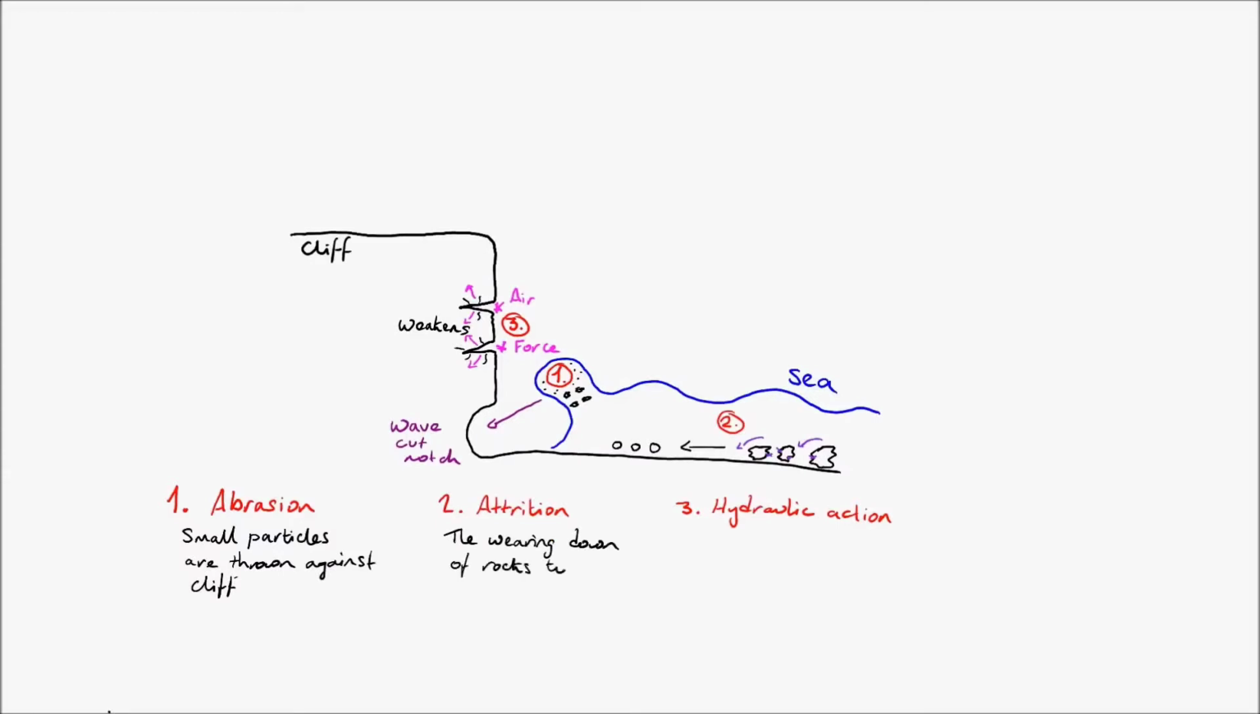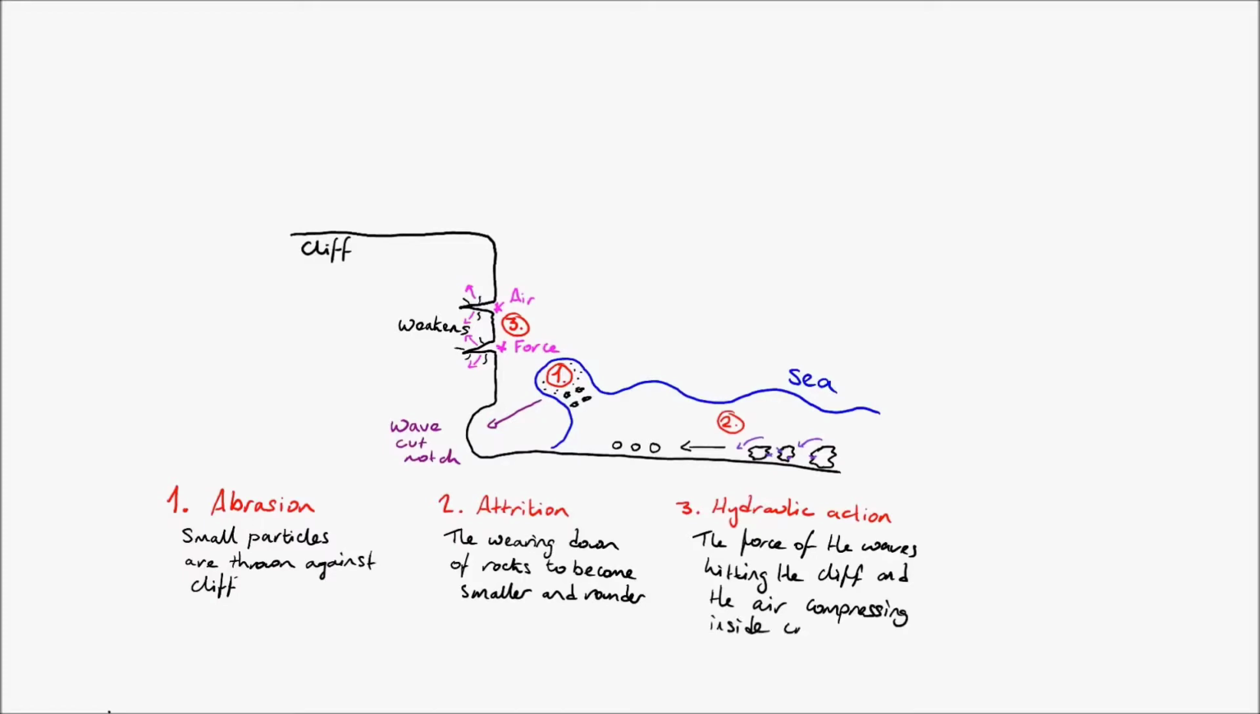So, quick recap. As you can see at the bottom, I'm writing down what these are very briefly. Abrasion is small particles that are thrown against the cliff. Attrition is the wearing down of rocks to become smaller and rounder. Hydraulic action is all about the force of the wave and the compression of the air inside various weaknesses and cracks. And there is one more.